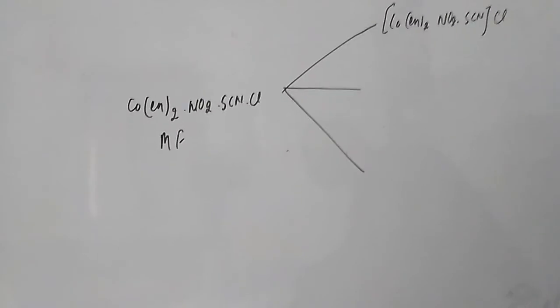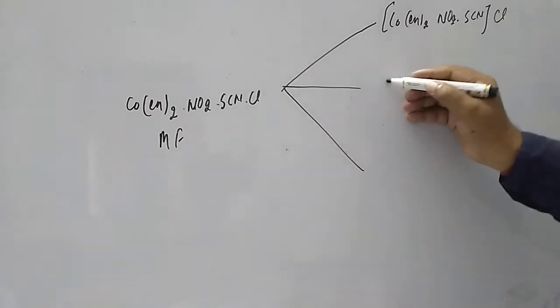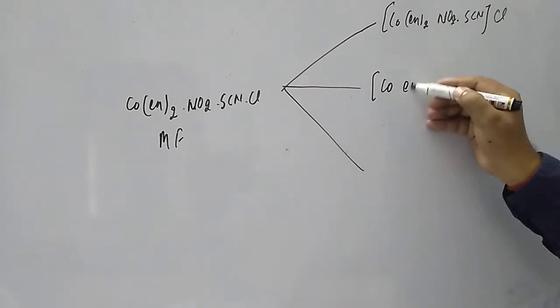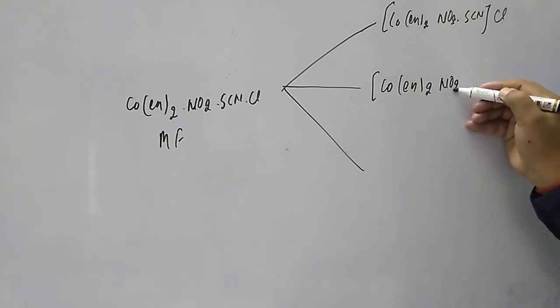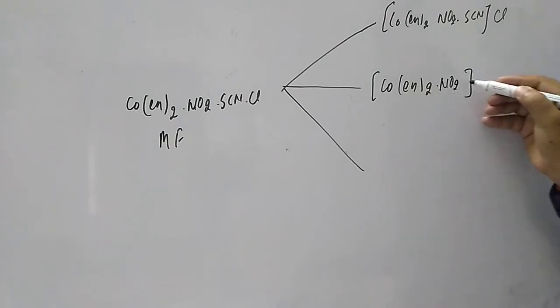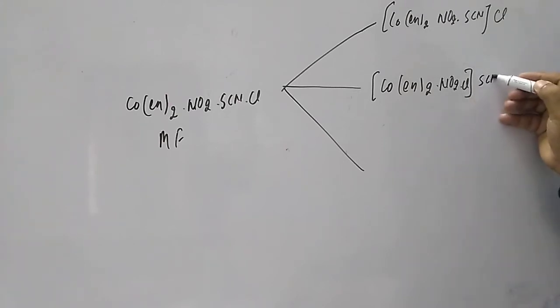Now let us see the other case, student, what is possible. Co, let us leave it out, en twice is as it is, and NO2 is as it is. Outside, what is there? Here Cl is also coming inside and SCN is outside.